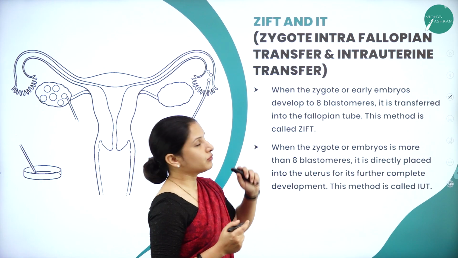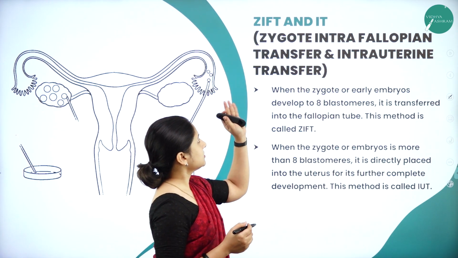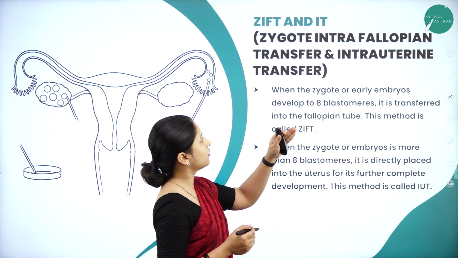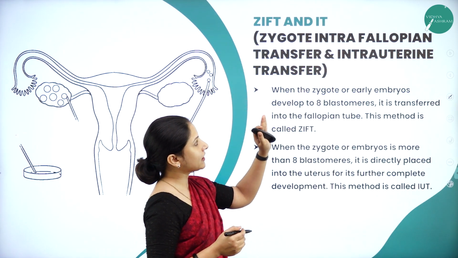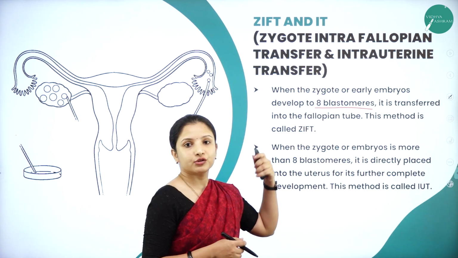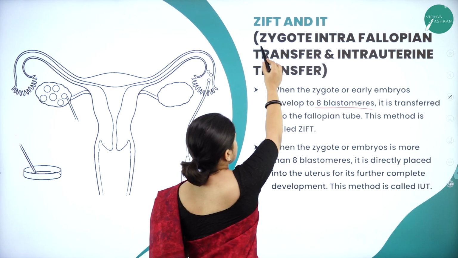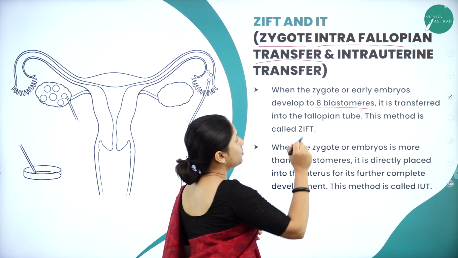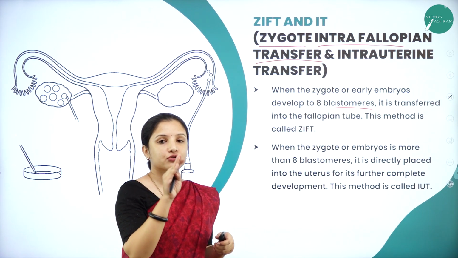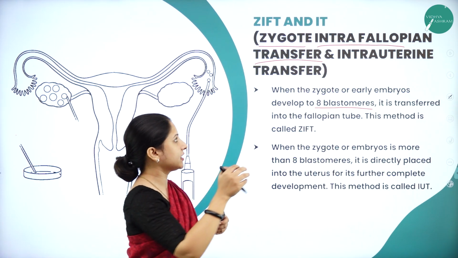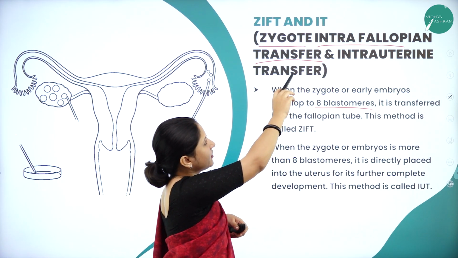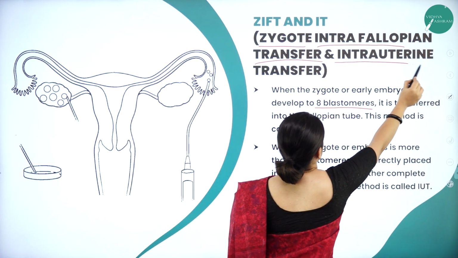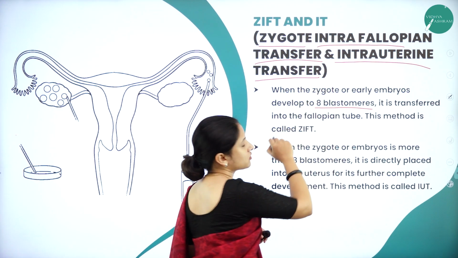So next there is one more technology, that is ZIFT and IUT. ZIFT means zygote intra-fallopian transfer and IUT means intrauterine transfer. ZIFT is nothing but zygote intra-fallopian transfer. You are putting the zygote into the fallopian tube. You are transferring it there. That is why it is called zygote intra-fallopian transfer. And one more is intrauterine transfer. You will be transferring it to the uterus.